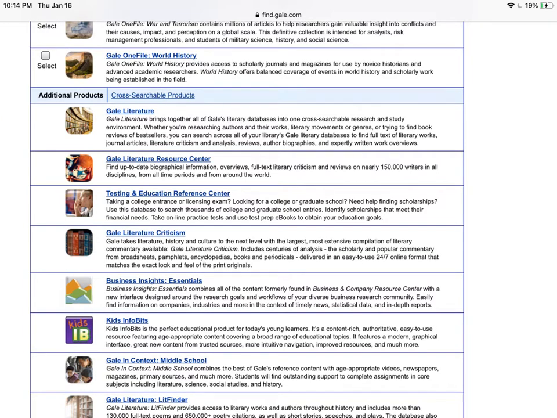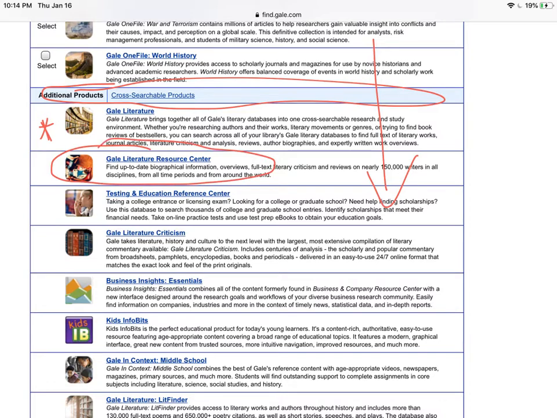When you get into Thomson, there's a lot of material. You have to scroll all the way down. You'll see this little blue bar, and you know you're getting close to the bottom. Gale Literature was also on the other Gale group, and that's going to be fine. But the one that I really want to encourage you to try is the Gale Literature Resource Center, the LRC, Literature Resource Center. Obviously, this will be worthwhile. And even Lit Finder is good because that'll give you poems if you can't find primary sources, but we're not necessarily up to that right now. We're still working on secondary sources, actually, meaning the criticisms that are available based on your particular poet.